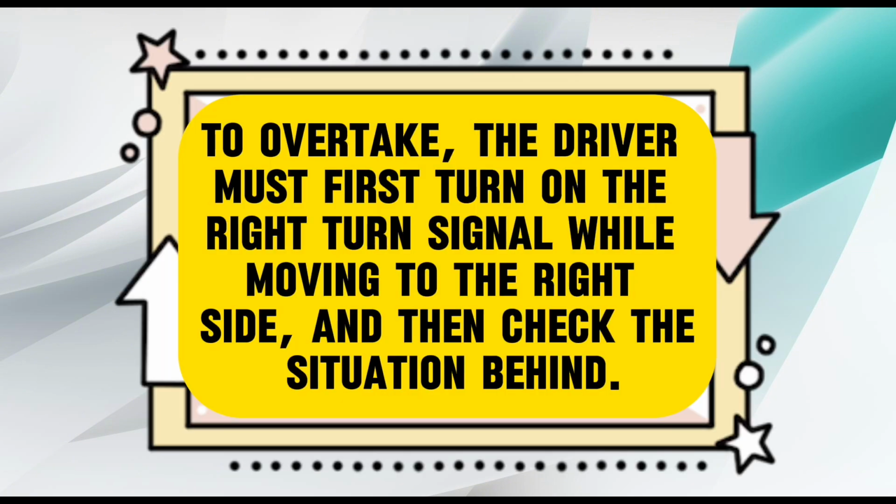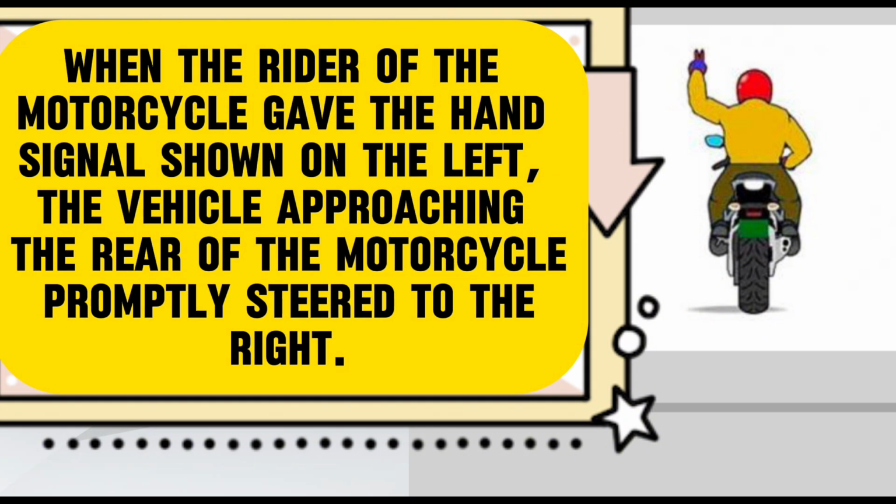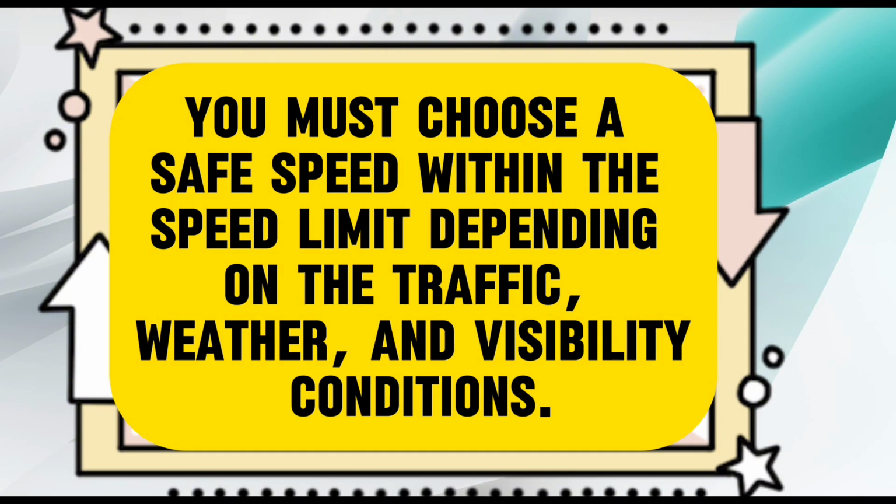False. To overtake, the driver must first turn on the right turn signal while moving to the right side, and then check the situation behind. False. When the rider of the motorcycle gave the hand signal shown on the left, the vehicle approaching the rear of the motorcycle promptly steered to the right. False. You must choose a safe speed within the speed limit depending on the traffic, weather, and visibility conditions.